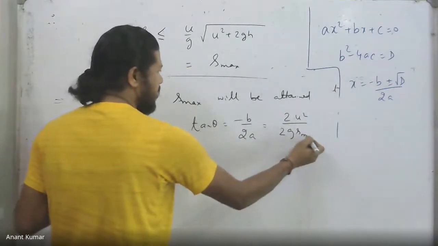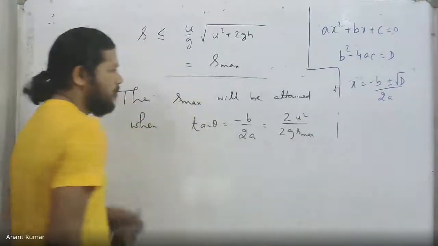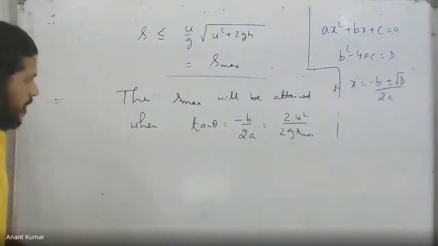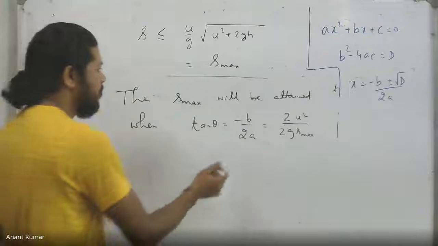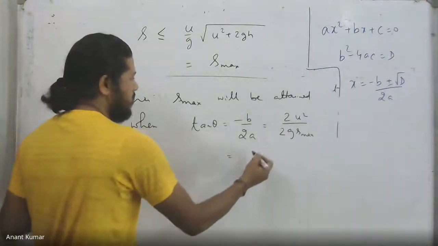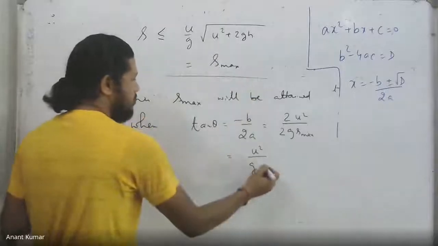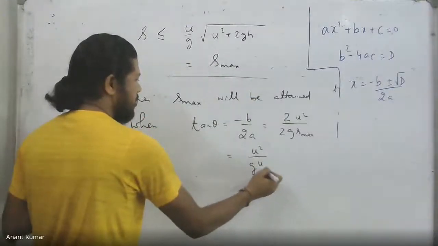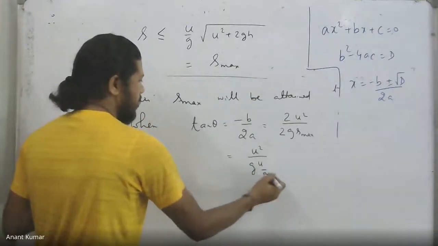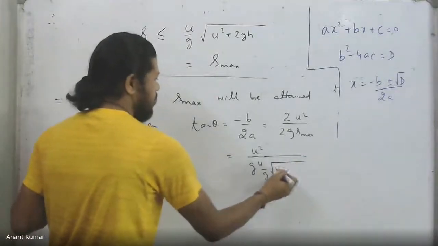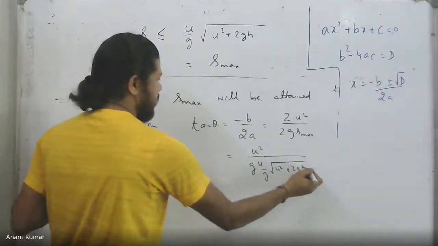But this s must be s max because that is the value of s in this case. That is why I have got this particular thing. If you put it back, u squared by g and s max is this expression. I just plug it back, u by g into root over of u square plus 2gh.